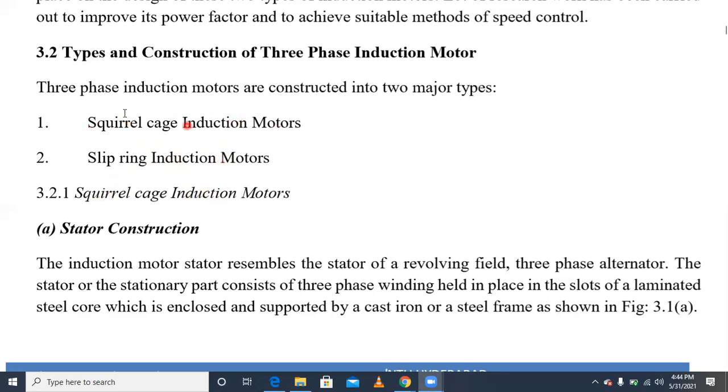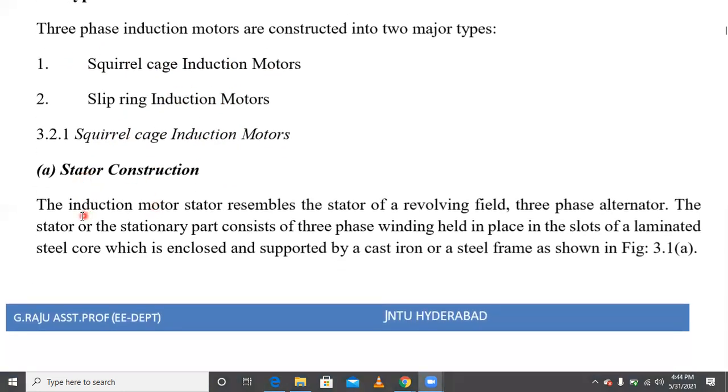The first one is stator construction. In the stator construction, the induction motor stator resembles the stator of a revolving field machine. The stator is a stationary part. Actually, the stator is not rotating. It has a winding, and in the winding the magnetic field is rotating. Try to understand: the magnetic field is rotating. This is a three-phase winding.